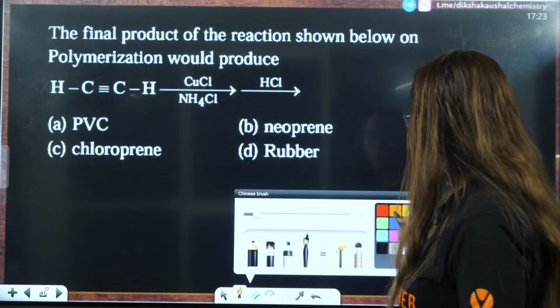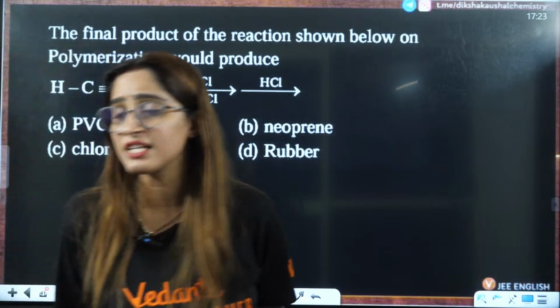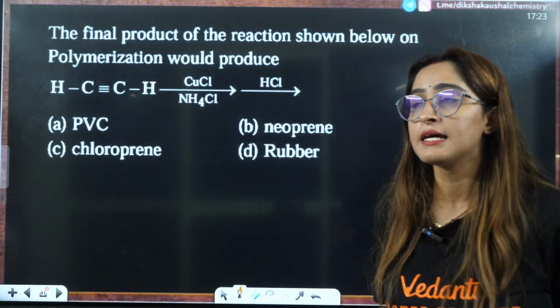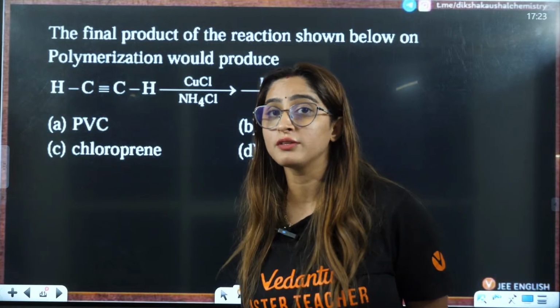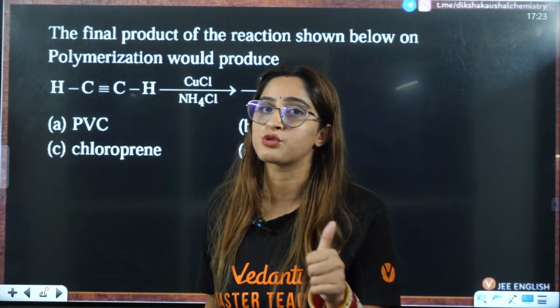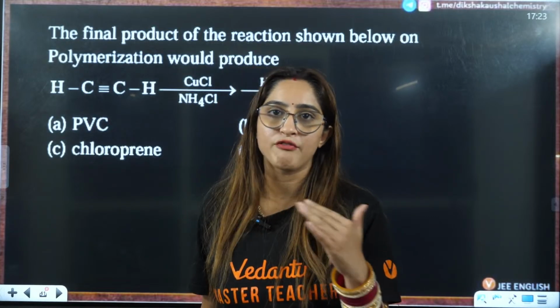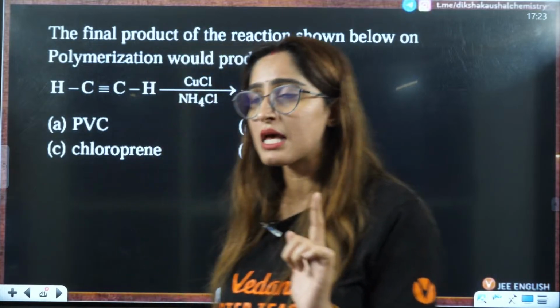Next question on your screen is from polymers. That is there in the JEE Advanced syllabus. So focus on the rest of the topics in your syllabus, because the differentiation between JEE Mains and JEE Advanced is the rest of the syllabus. You have to go through all the syllabus and all the important points of those chapters.